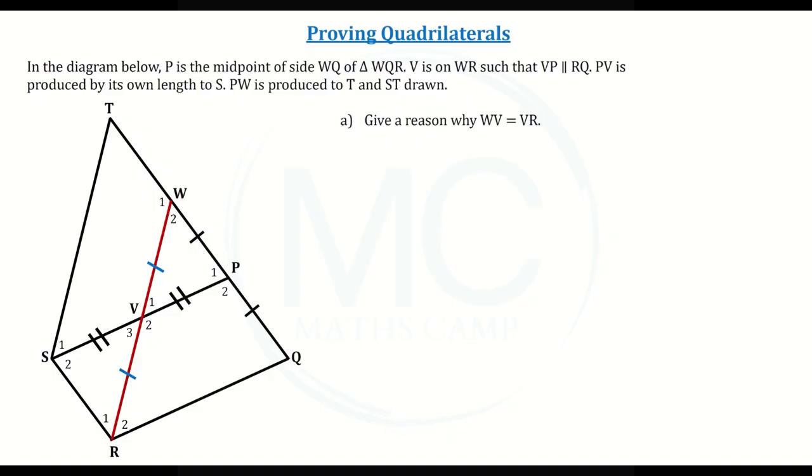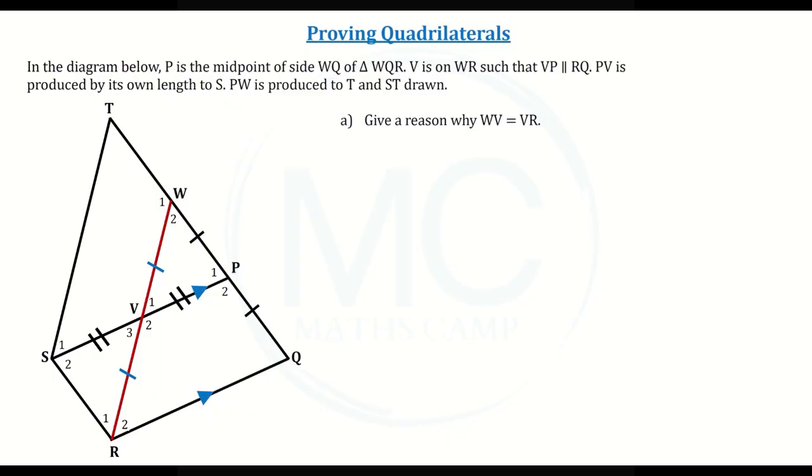We can see that in triangle WQR, P is the midpoint of WQ, and we can see it on our diagram over here. The question tells us that VP is parallel to RQ. So let's put a small blue arrow on VP and an arrow on RQ to show that they are parallel.